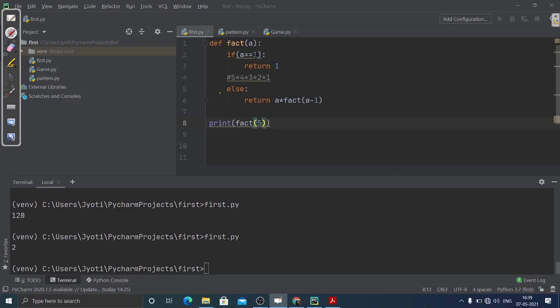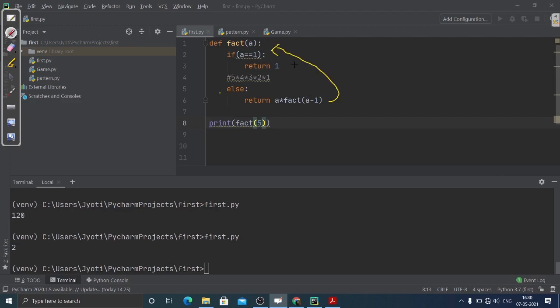So that's the boundary condition, and else, if any other value is there, we return the value into factorial of n minus 1. That is actually the recursion part. It is calling itself with a value that is less than the current one.